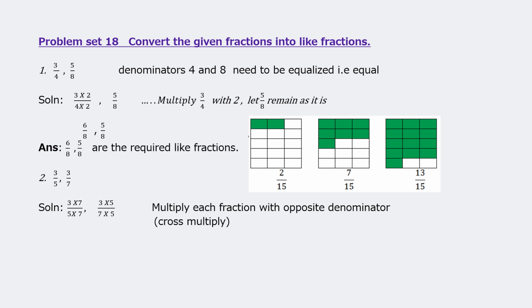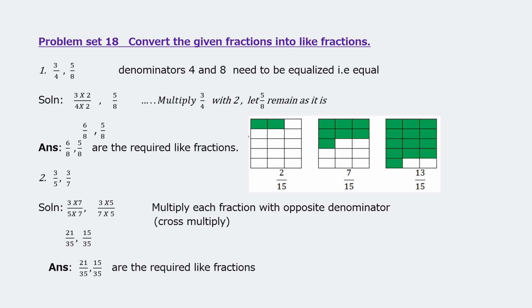So cross multiply. 3 into 7, 5 into 7, and for the other denominator, 3 into 5 upon 7 into 5. So that will give us 21 upon 35 and 15 upon 35. Look at it, denominator is same. So thus 21 upon 35 and 15 upon 35 are the required like fractions.